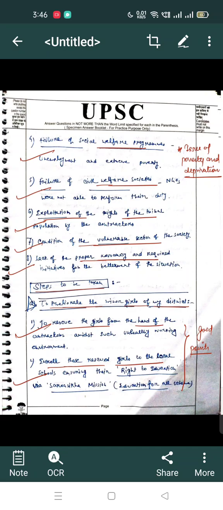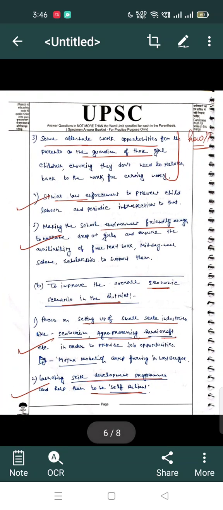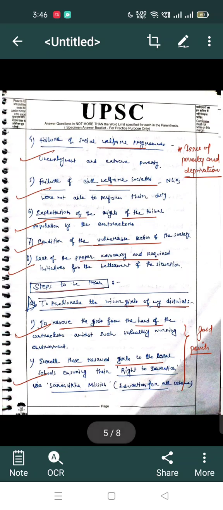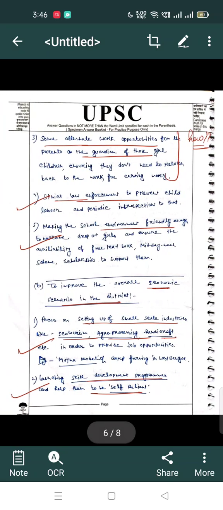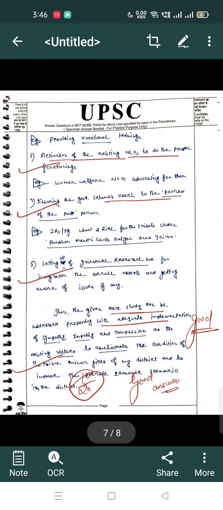Then after this we have to write about the steps to be taken, like what kind of measures to be taken to confront the situation. I have divided it into two parts: to ameliorate the condition of the minor girls of my district and to improve the overall economic scenario in the district. Henceforth, I have concluded the whole thing: the given case study can be addressed properly with adequate implementation of sympathy, empathy and compassion as the existing virtues, to ameliorate the condition of the tribal minor girls of my district and to improve the overall economic scenario in the district.